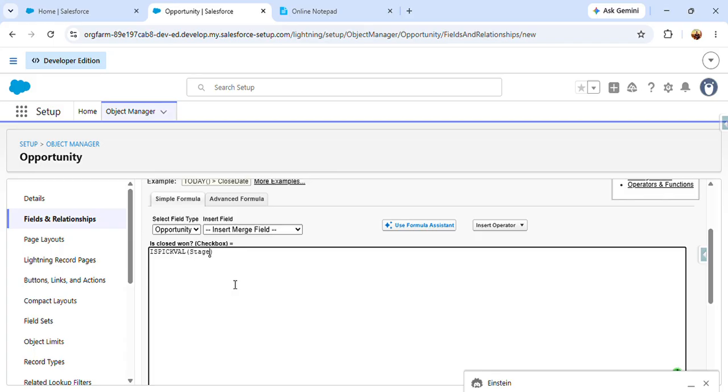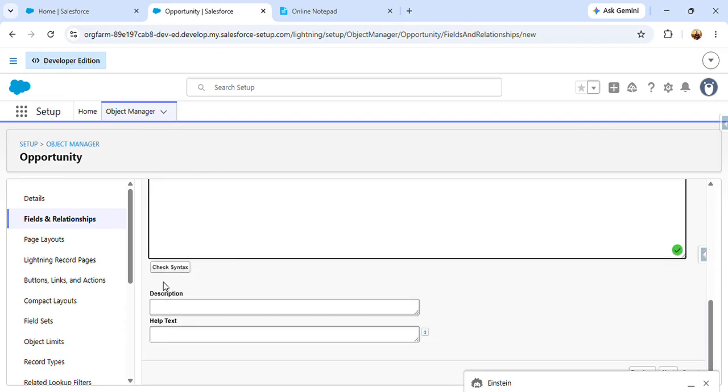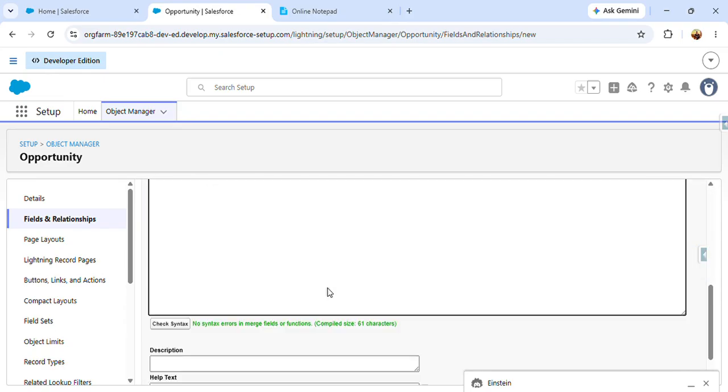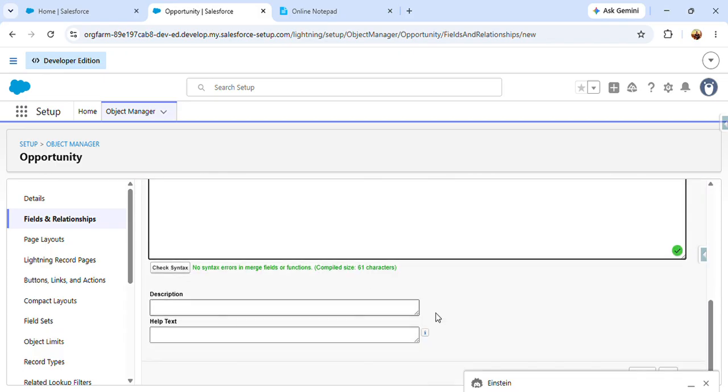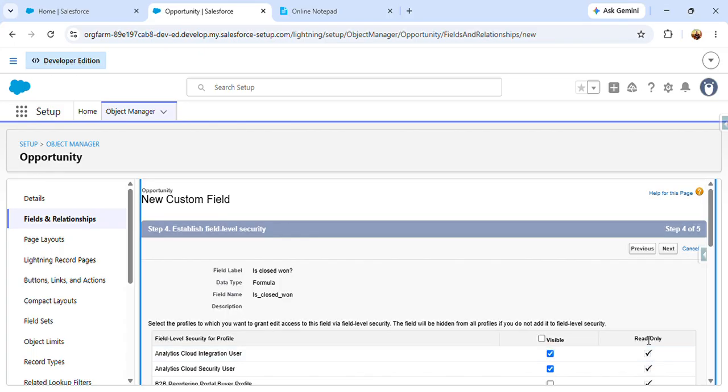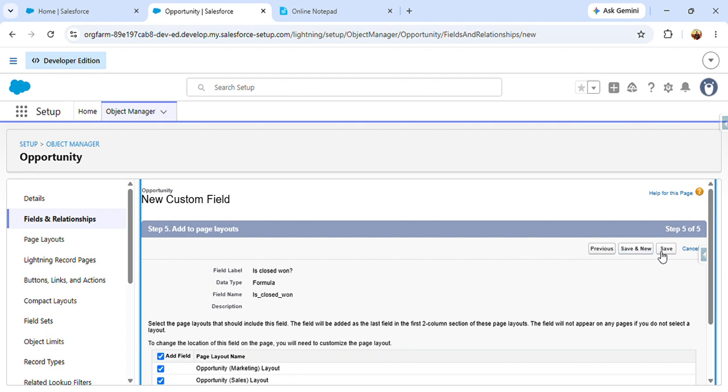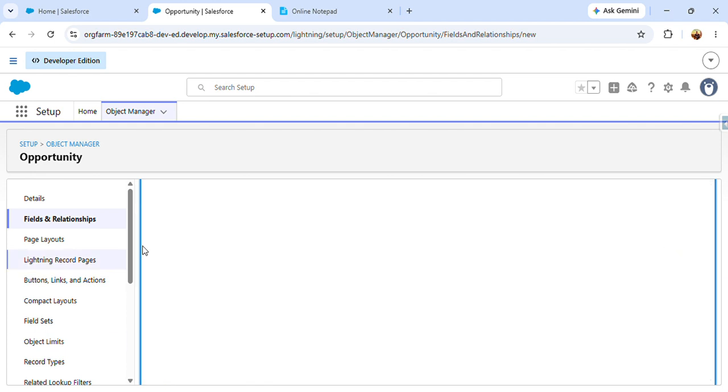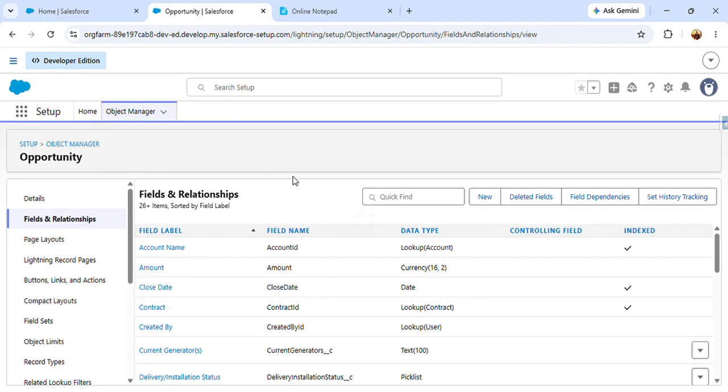Stage name should be closed won. When the opportunity is closed won, then I want this to be checked, right? So let me verify this one. Okay, there is no error, so I am saving that one. Clicking on next, okay, and add it into the page layout as well, so that we can see whether it is being updated or not.